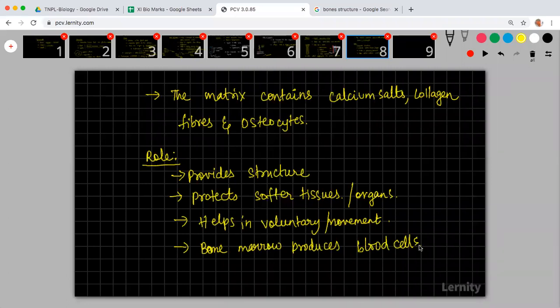So the blood and all is produced in the bone marrow only. Okay, so these are the four points which can be considered as the role of bones.